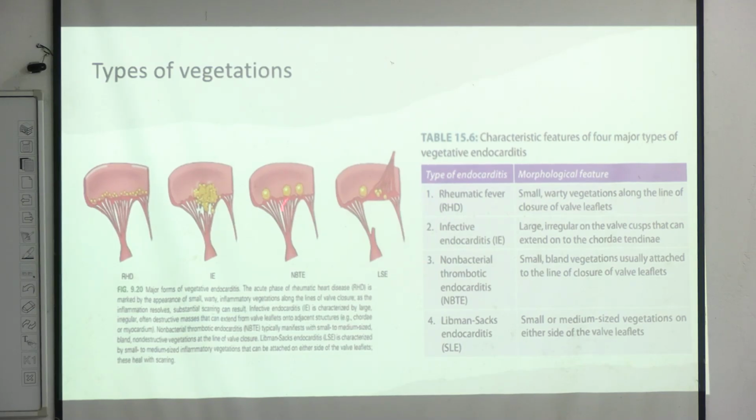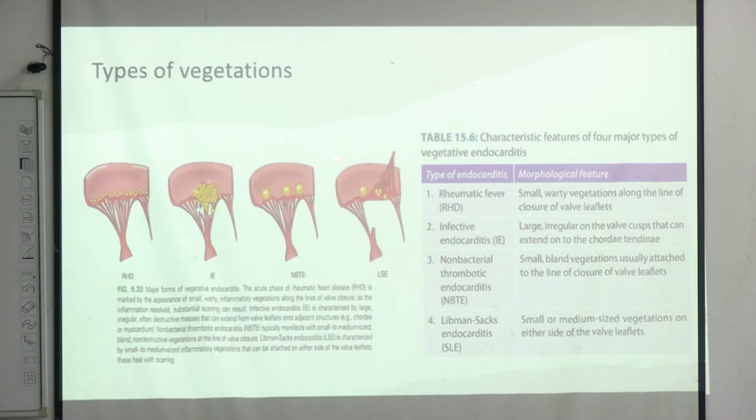There will be small to medium sized vegetations, but they will be on one side of the leaflet. And this is a case of Libman-Sacks endocarditis. This is formed in SLE patients, or systemic lupus erythematosus. There will be vegetations on both sides of the leaflet. It is non-bacterial, but it will be formed on both sides of the leaflet. This is on one side of the leaflet and this is on both sides of the leaflet. This is an MCQ question which can come for NEET PG, and in MCQs this difference can come. So these are the small warty vegetations in case of rheumatic heart disease.